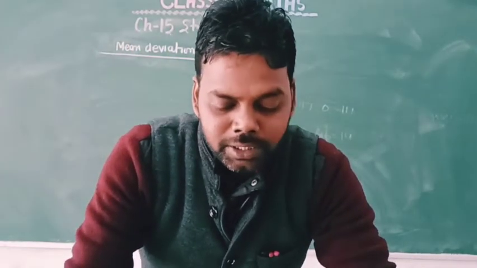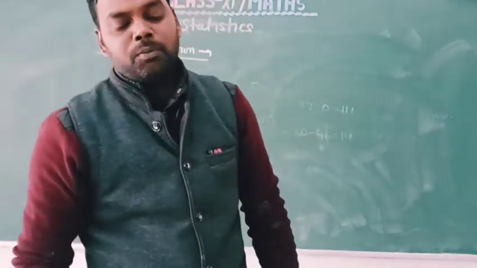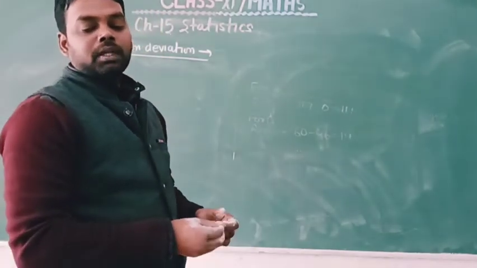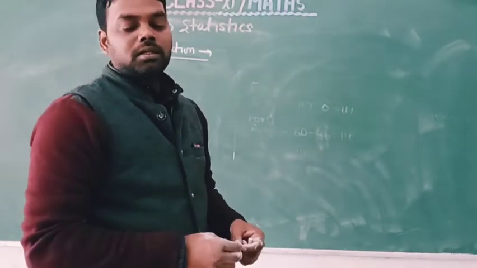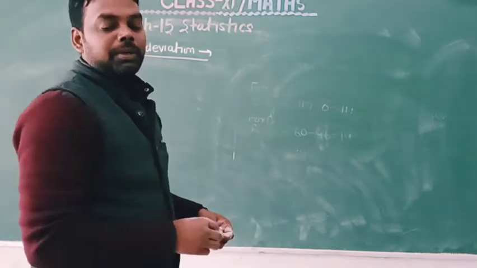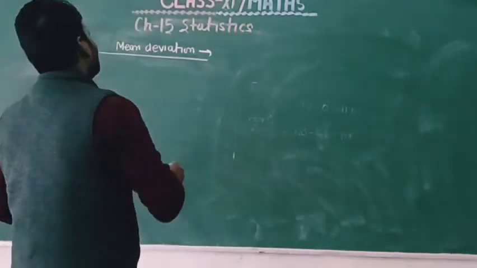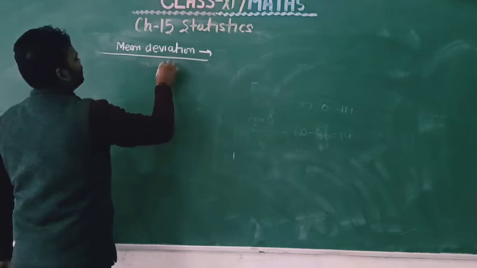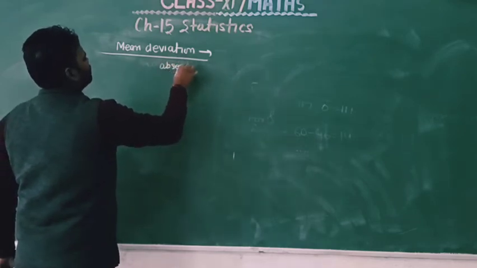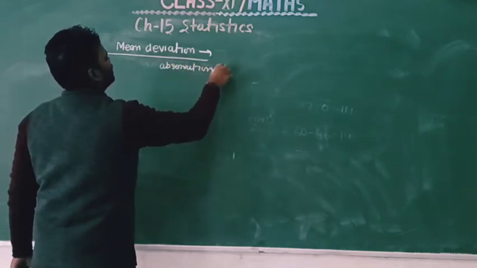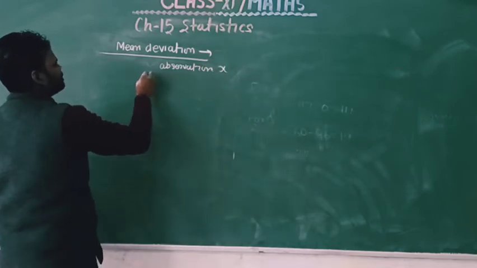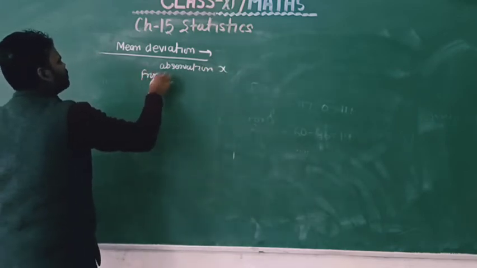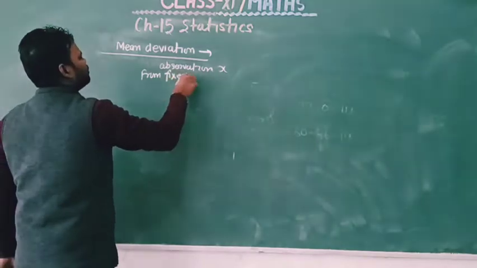Suppose we consider an observation x and a fixed value a.